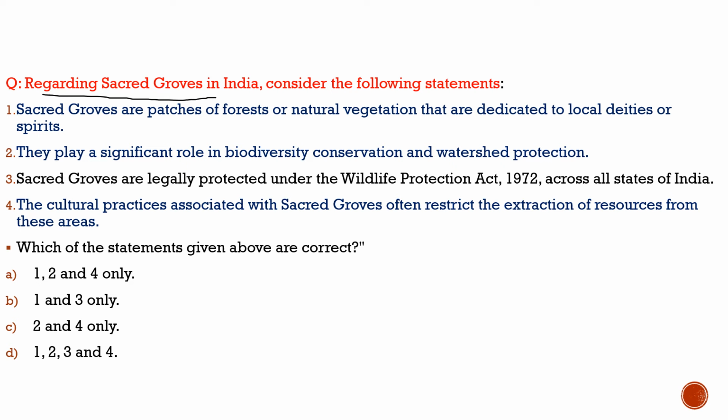Here the question says, regarding sacred groves in India, consider the following statements. First statement: sacred groves are patches of forests or natural vegetation that are dedicated to local deities or spirits. 100% correct, nothing wrong in the statement. They play a significant role in biodiversity conservation and watershed protection. 100% correct. Third statement: sacred groves are legally protected under the Wildlife Protection Act 1972 across all the states of India. Totally incorrect. Fourth statement: the cultural practices associated with sacred groves often restrict the extraction of resources from these areas. 100% correct. So with respect to this question, the correct statements are statement 1, statement 2 and statement 4, and from the code given below, the correct code would be option A.